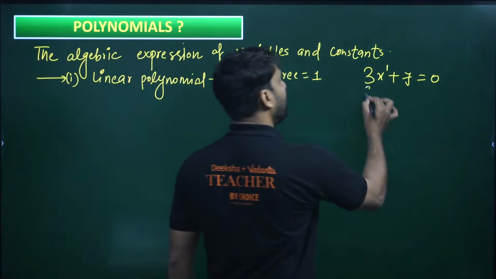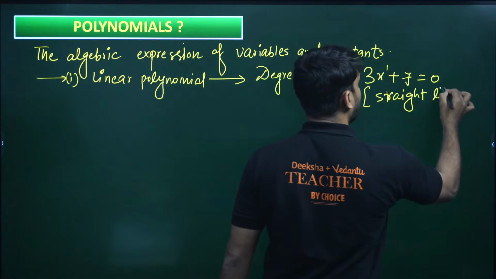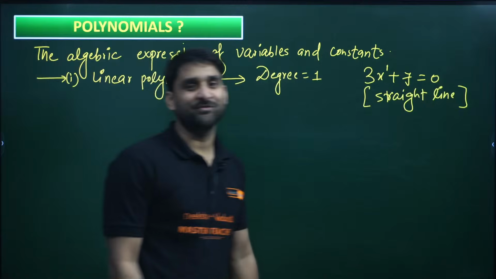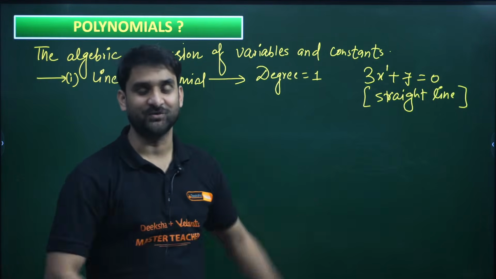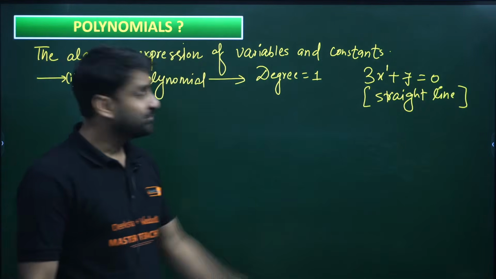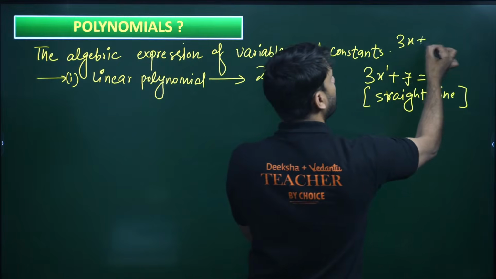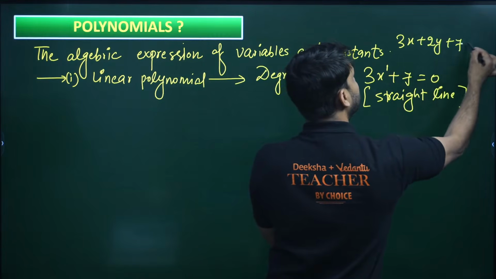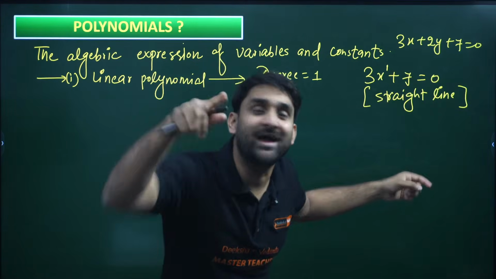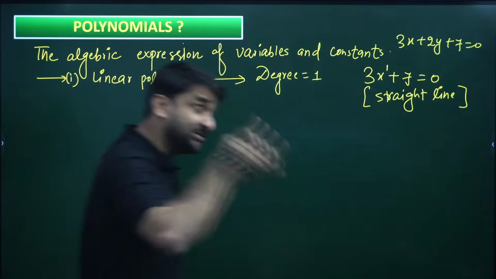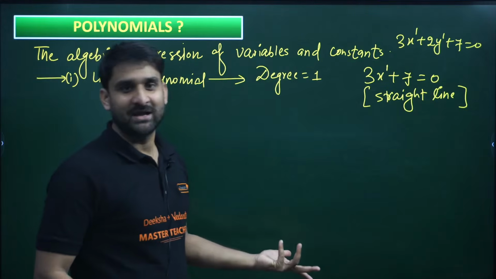A linear polynomial always gives you a straight line on the graph. We have been discussing linear equations in two variables for the last one or two hours. So this is a linear polynomial in one variable. And if I mention y also, like 3x plus 2y, it becomes a linear equation in two variables, because x and y are both there. But still the power is 1, and that's why this is a linear polynomial. Are you getting my point?